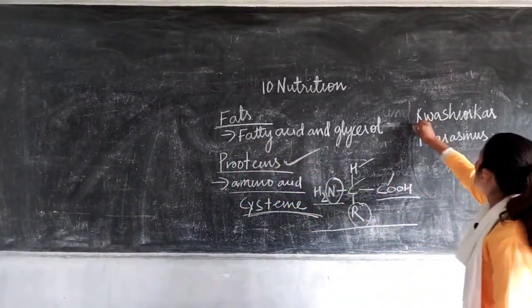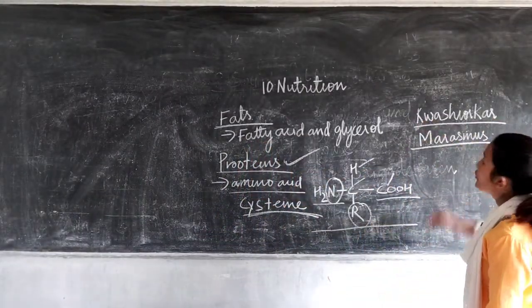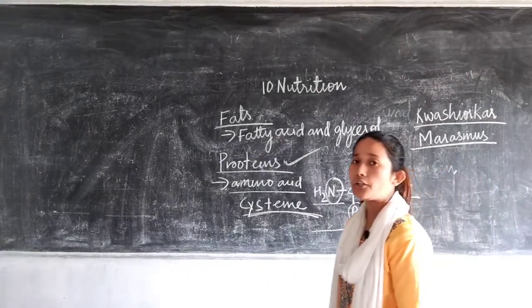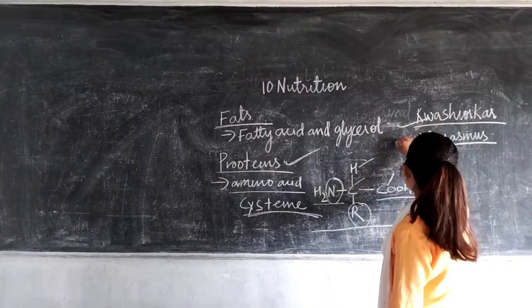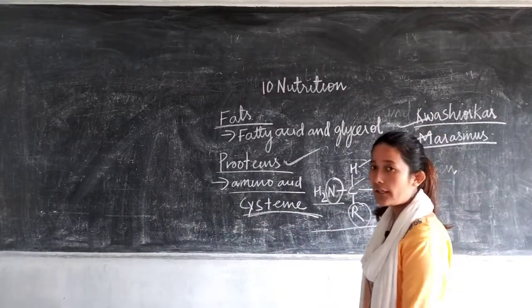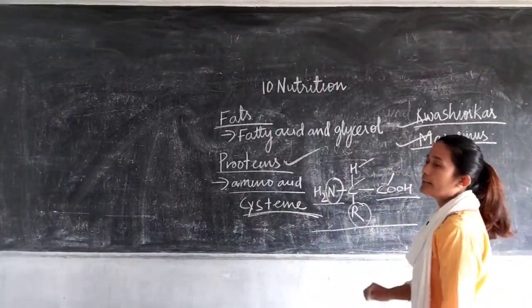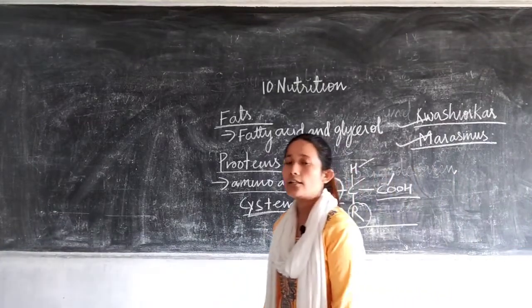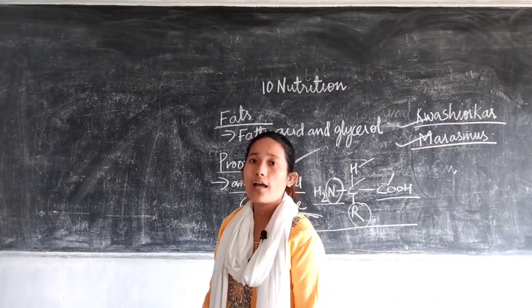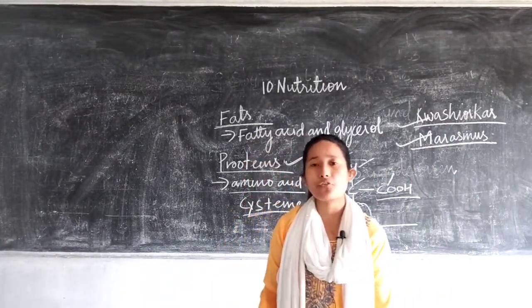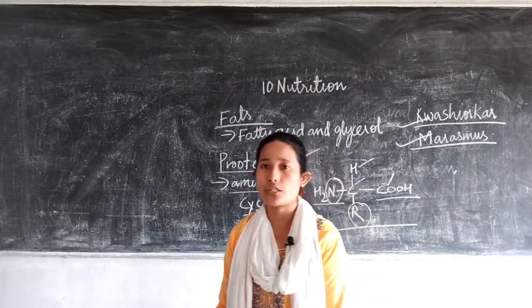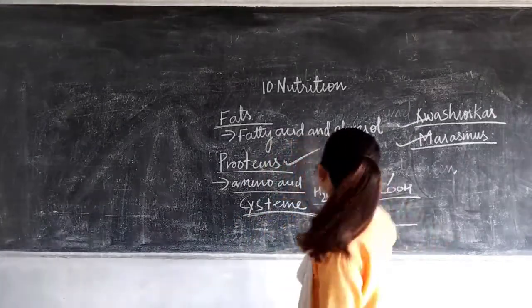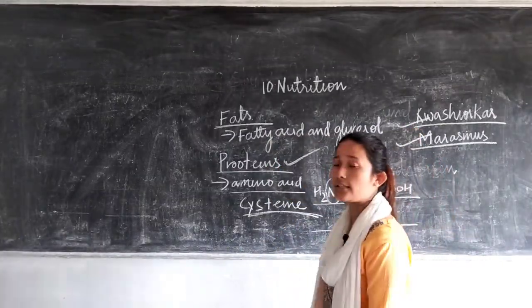The nutrient deficiency diseases related to protein, carbohydrates and fats are kwashiorkor and marasmus. Kwashiorkor is caused solely because of the deficiency of protein in infants.